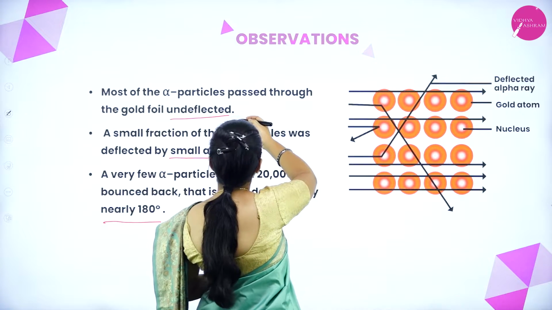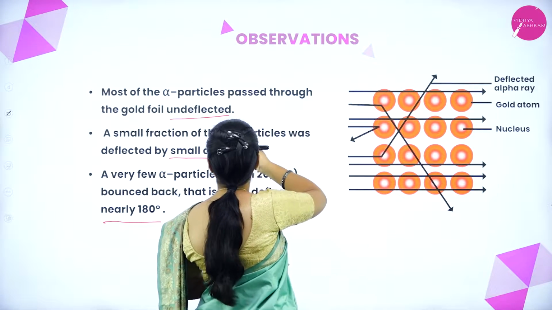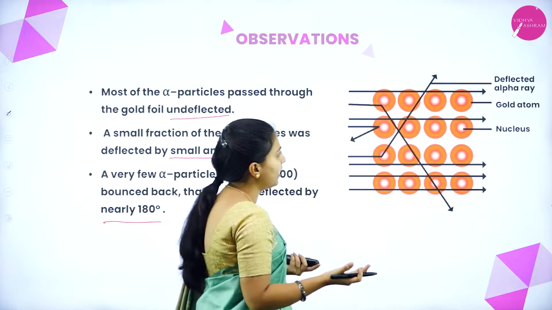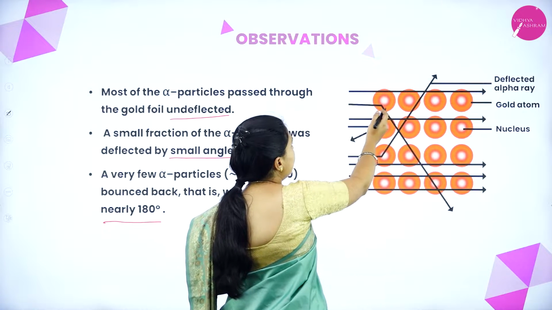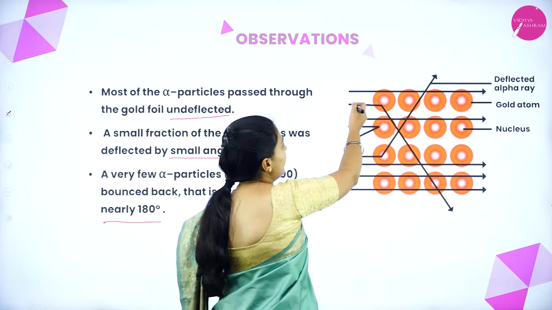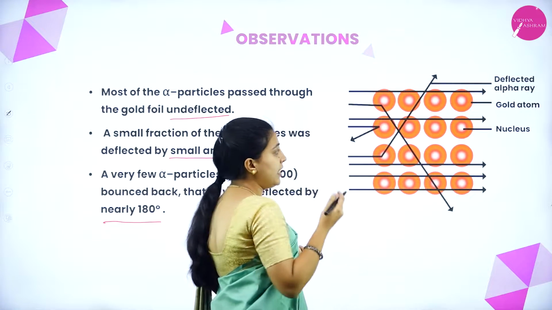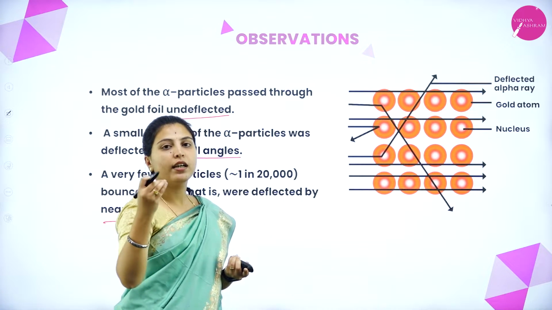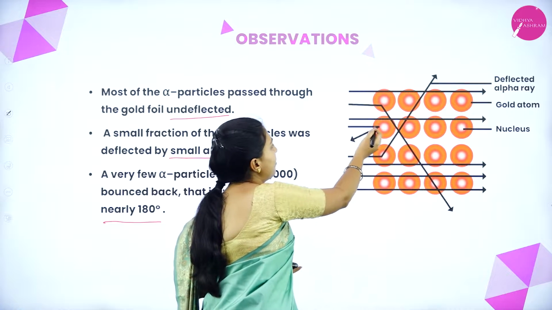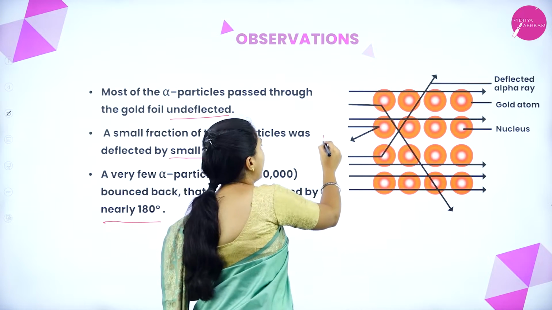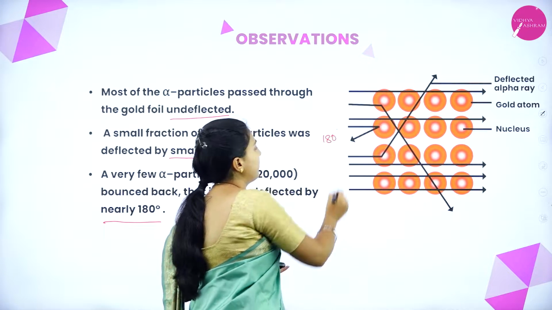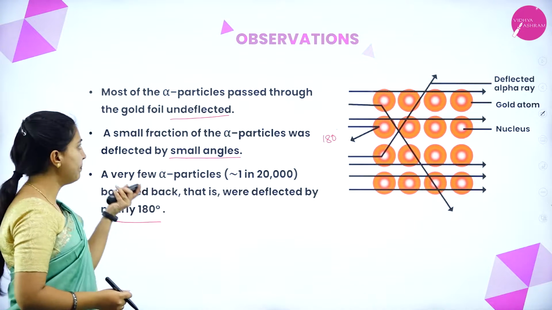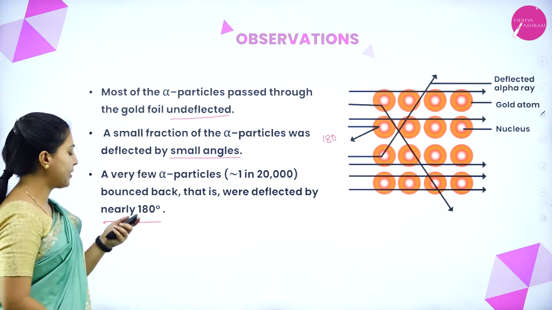First, the alpha particle passes through the golden foil undeflected. See, this is completely undeflected, and when it hits the dense mass, it is deflected. In 20,000, 1 or 2 will be bounced back. See here, completely bounced back, that is around 180 degrees. These are the observations we have seen from the alpha scattering experiment.